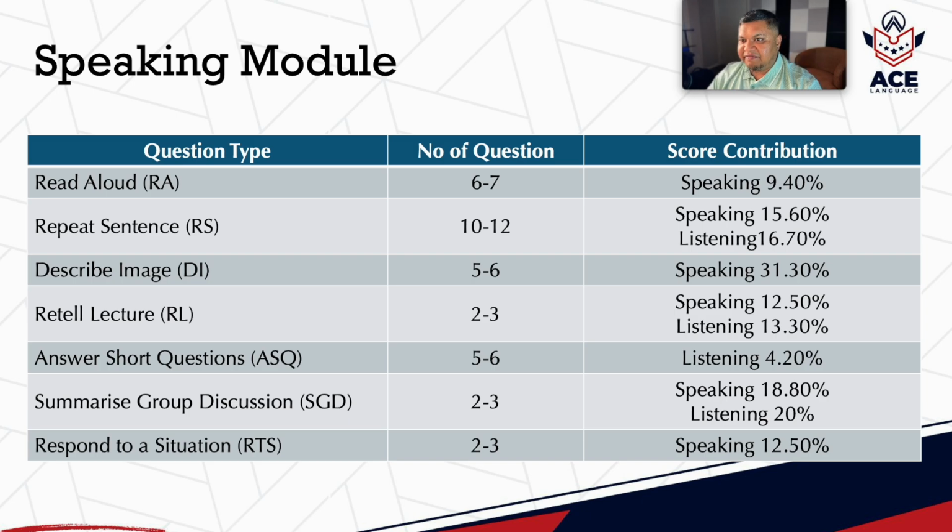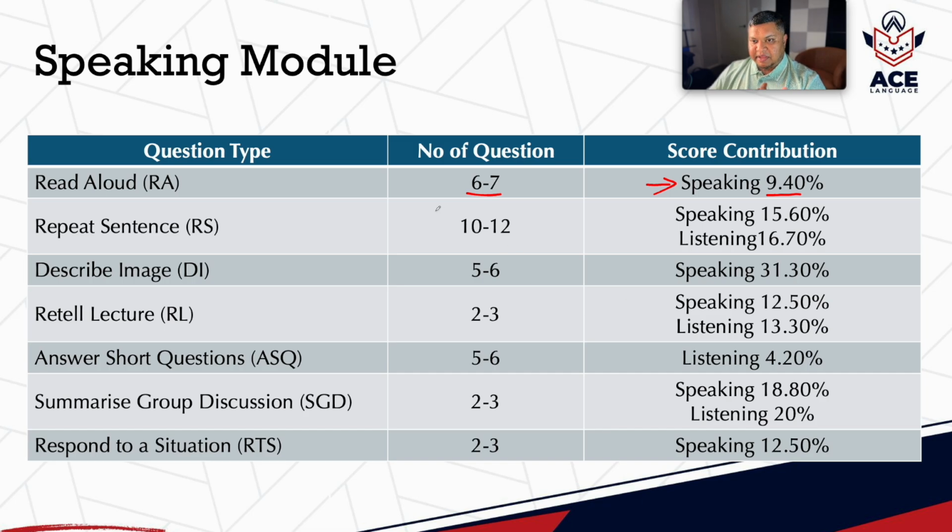As you can see, the first question type is still read aloud, and a student will get 6 to 7 questions in read aloud. So there is no change in it. But this question from now on will contribute towards your speaking only instead of your reading as well. And from this question type, only 9.4% of the score will go to your speaking. That means this question type will not be very important like before.